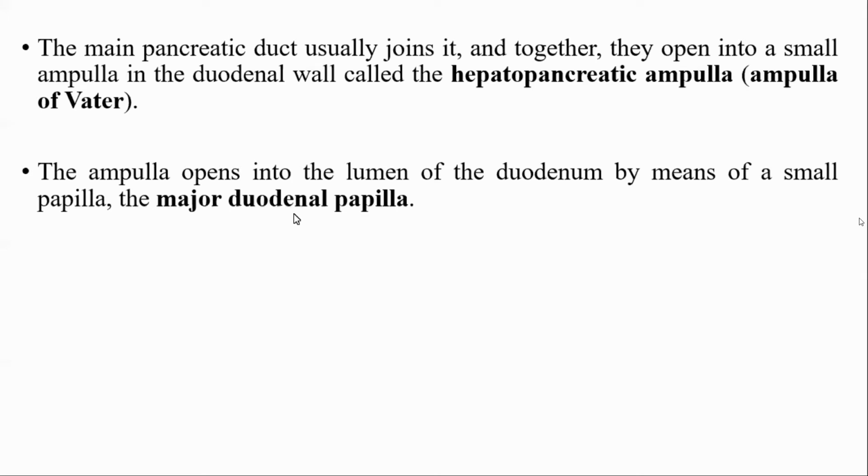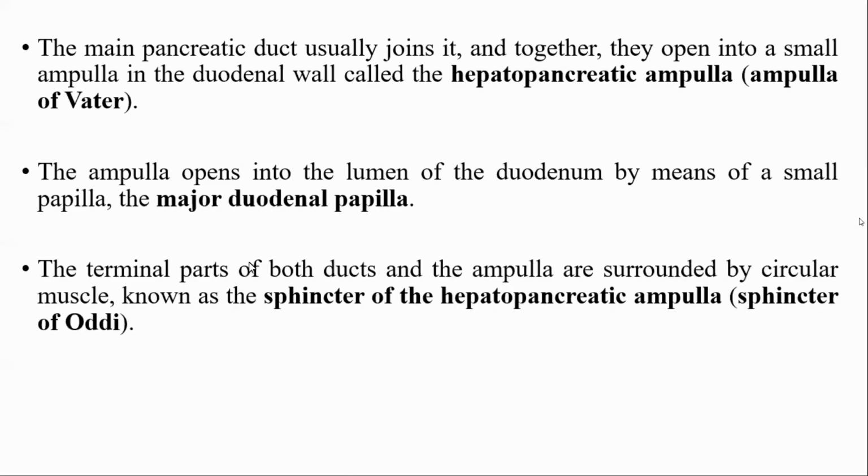The terminal parts of both ducts and the ampulla are surrounded by circular smooth muscle. The circular smooth muscle around the hepatopancreatic ampulla is known as the sphincter of the hepatopancreatic ampulla, or the sphincter of Oddi.